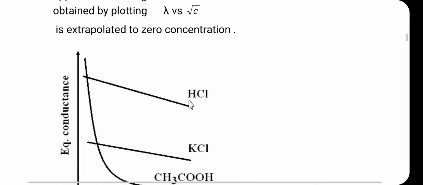Already we have discussed this graph. This is the equivalence conductance, that is the lambda, and this is under root c. This is the graph for the strong electrolyte as well as the weak electrolyte. Here HCl and KCl are the strong electrolytes, while acetic acid is the weak electrolyte. So, if we have to determine the lambda 0 for the strong electrolyte such as HCl and KCl, how is the lambda 0 for the strong electrolyte obtained?